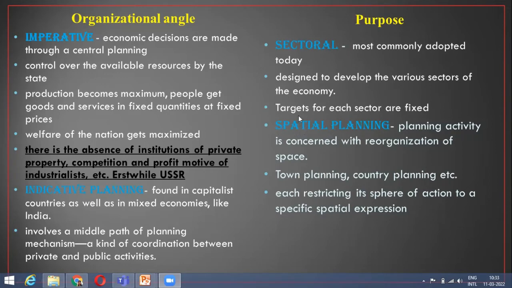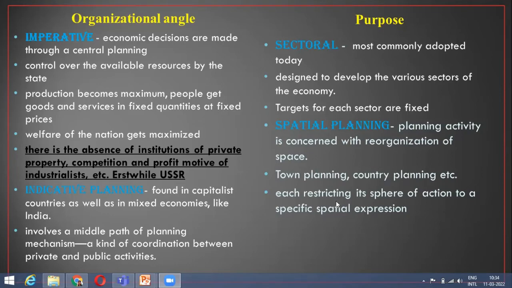So you see the word space over here again. When we speak of the word space, that means the planning activity is done in a spatial context, or the planning activity is done in such a way that we plan for the space available. That is called spatial planning. These are the various examples of spatial planning.